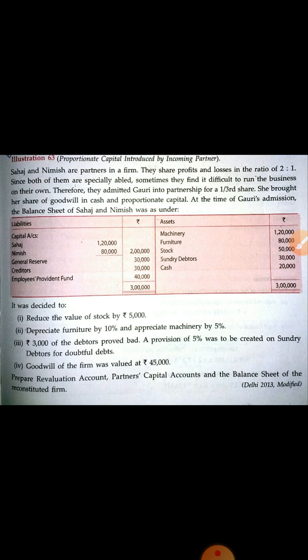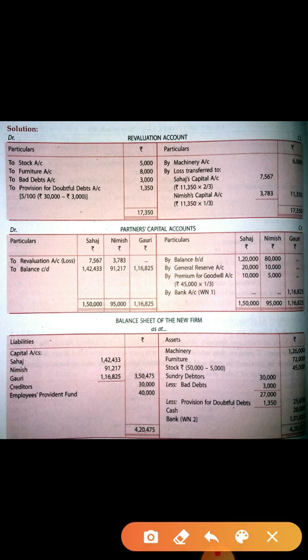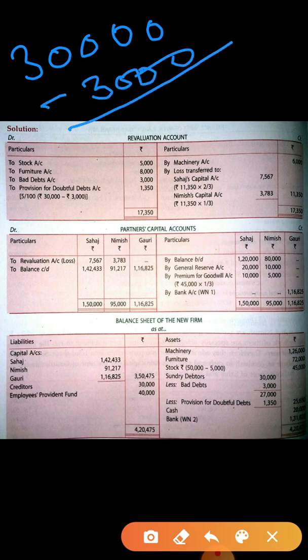Okay, let's see the revaluation account. In the revaluation account, stock, furniture and machinery I have told you. Now come to the sundry debtor calculation. Sundry debtor bad debt is given 3,000. It means debtor is decreasing, so you have to write down 3,000 on the debit side. Now 5% provision is given. Debtor amount is 30,000 and it is decreased by 3,000, so the new debtor amount is 27,000.